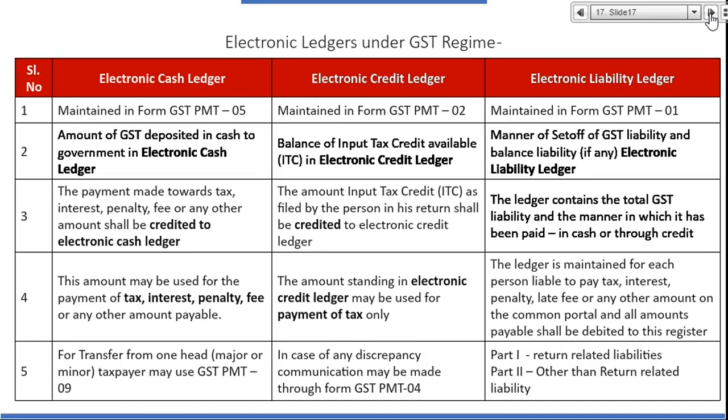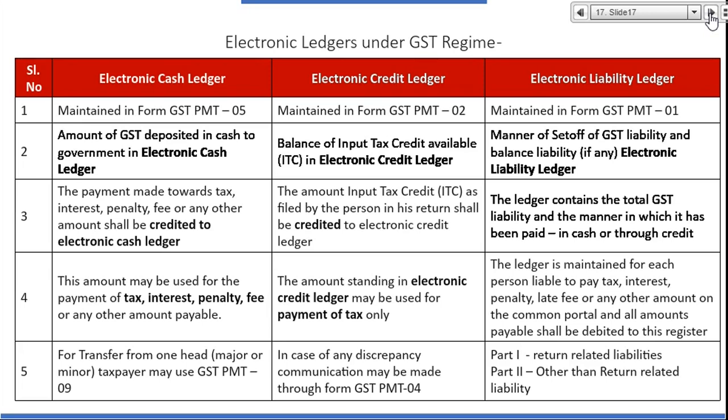Next is electronic credit ledger. What is electronic credit ledger? It is maintained in form GST PMT 02. Whatever credit you claim in GSTR 3B, it will come in your electronic credit ledger. Balance of credit available will be called as electronic credit ledger. So amount of ITC as filed in GSTR 3B will be credited in the electronic credit ledger.